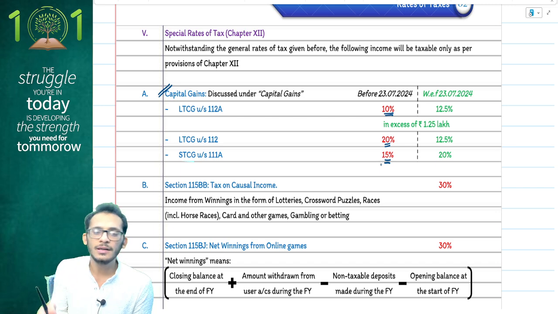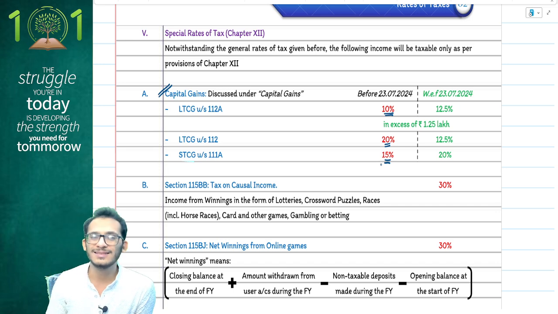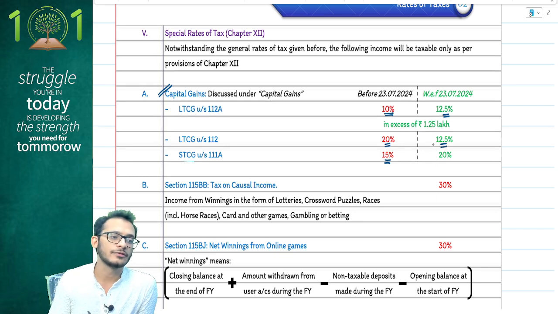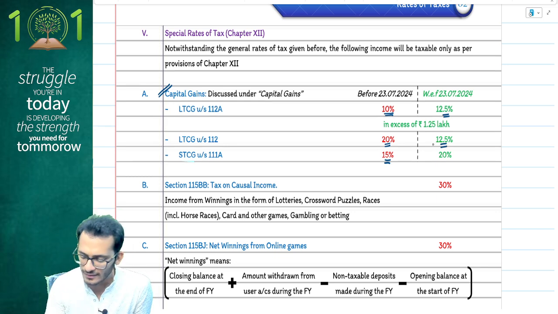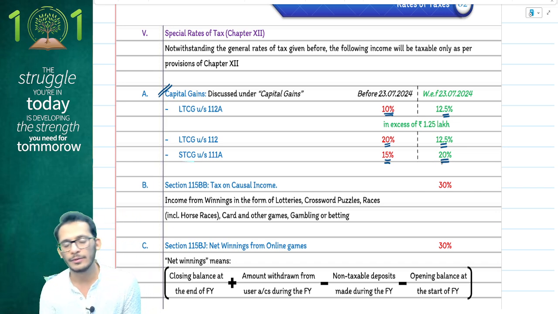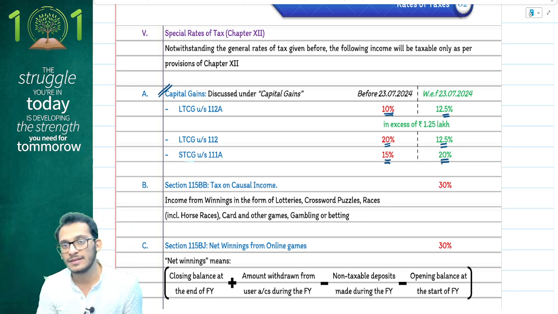However, starting 23rd July, the proposal by Ms. Nirmala Sitharaman is that all rates have now been modified. Long-term gains have come to a standard rate of 12.5%, whereas 111A has now jumped to 20%. 111A now has a higher rate as compared to long-term rates.